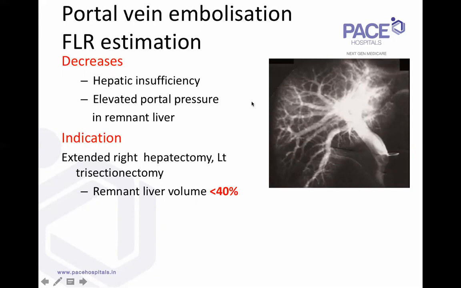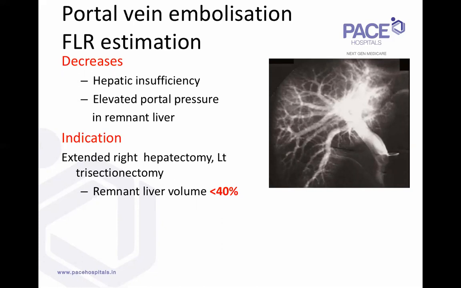One is the increase in the volume; the hepatic insufficiency is corrected before the surgery by the hypertrophy of the opposite lobe, the non-embolized lobe. The other, more important thing is that the actual injury that happens after a major hepatectomy is that the entire portal flow which was going through the whole liver is now going through one lobe. So there's elevated portal pressure in the left lobe. This leads to a lot of liver injury, portal hypertension, ascites, and decompensation.